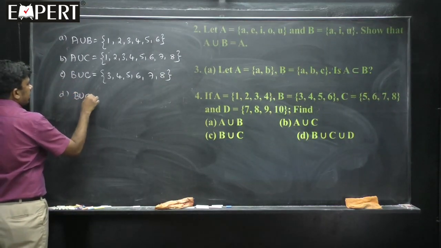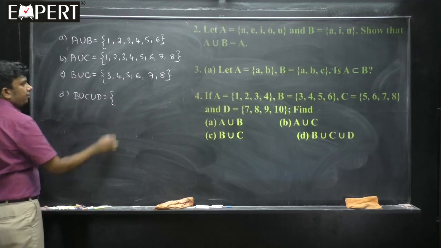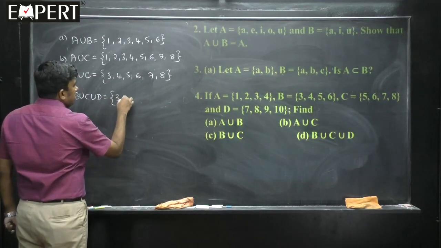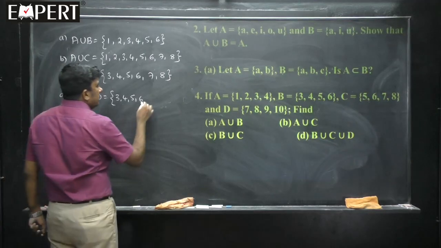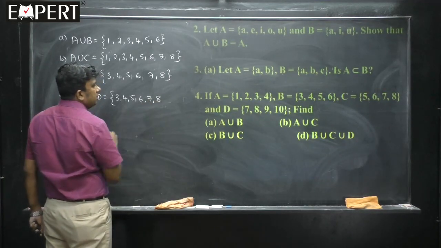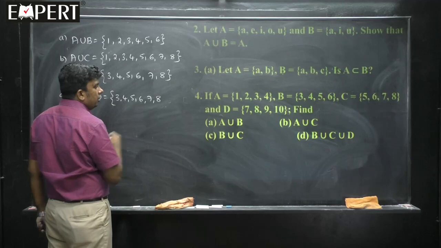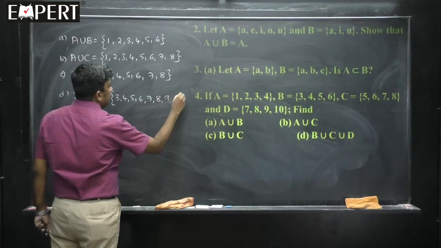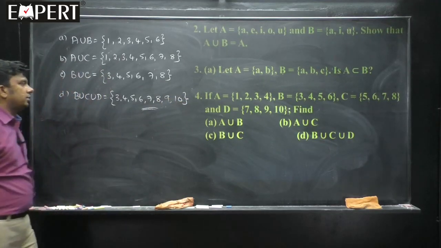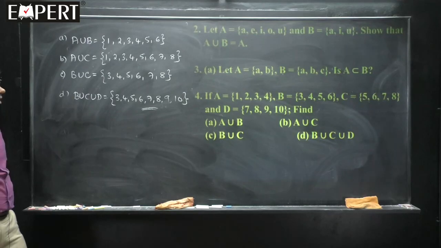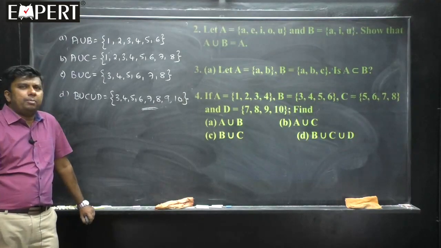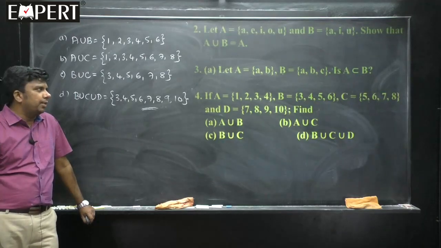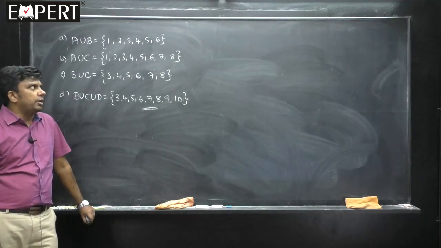Then go to the last one, B union C union D. So first write the elements of B: 3, 4, 5, 6. Then C: 7, 8. Then D: 7, 8 is already written. 9, 10. This is the union of those sets. So this is the answer for A, B, C as well as D. I hope you got my point. You would have tried this problem by yourself. It's a very simple problem. So this is about union, students.